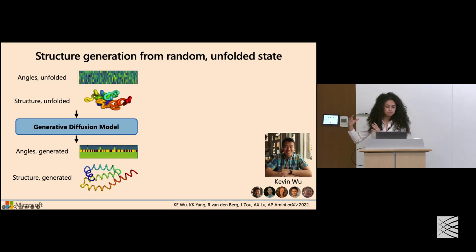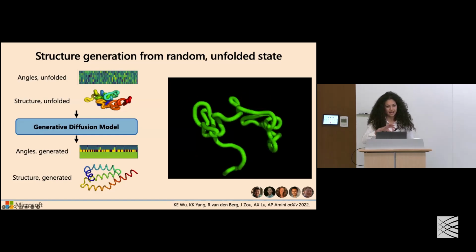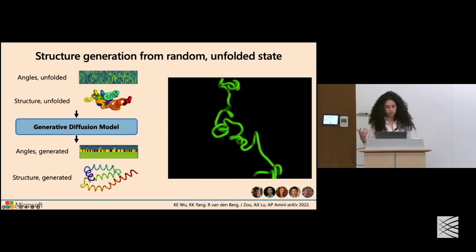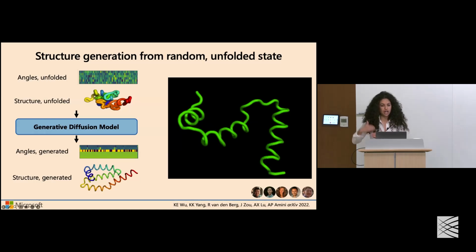operate by going from a completely random set of angles that specify an unfolded state and learn to denoise from this to then generate new sets of bond angles that would ultimately specify a 3D folded structure. And indeed, you can see a visualization of that iterative denoising, that iterative generation process occurring here, where we have started with a random configuration, and over this iterative denoising process that constitutes the diffusion model's backbone, we can arrive at sampling this final structured configuration.